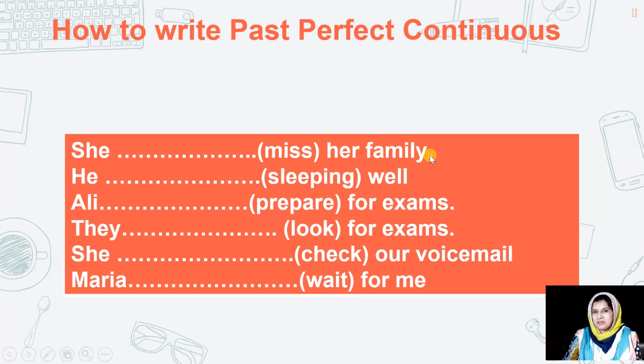Okay, so here we'll make some more sentences with past perfect continuous tense. She missed her family. So how would you write it? She had been missing her family. He sleeping well. What would you say? He had been sleeping well. Ellie prepare for exam. What would you say? Ellie had been preparing for exam. They look for exam. They had been looking for exam. She check our voicemail. She had been checking our voicemail. Maria wait for me. Maria had been waiting for me. I hope it's simple to structure the past perfect continuous tense.